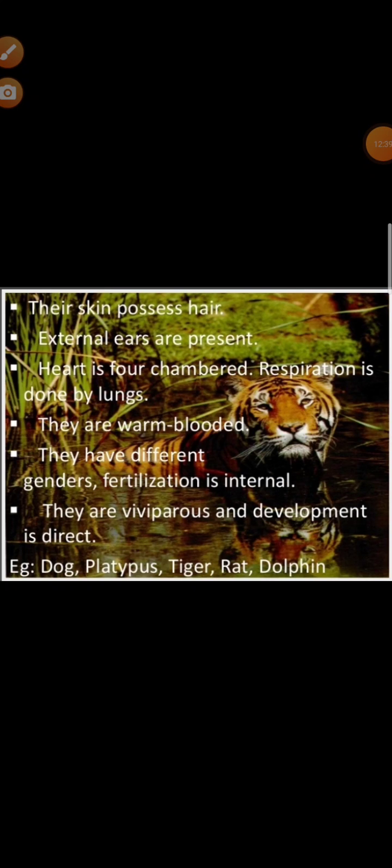Fertilization is internal and complete development or gestation takes place within the mother's body. So these animals are viviparous and young ones are nourished by the milk secreted from the mammary glands. So these are the special features, or these are the characteristics of the class Mammalia.